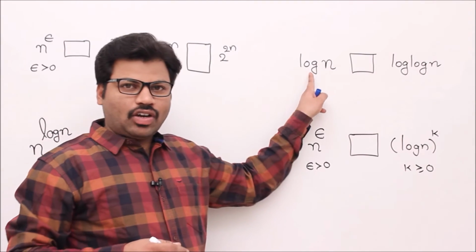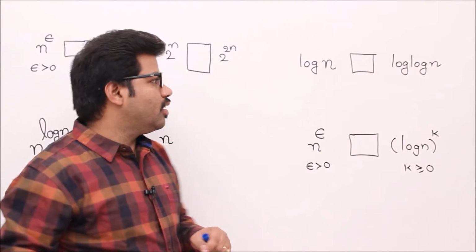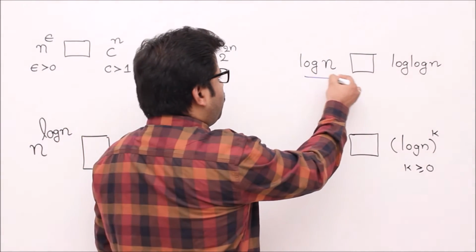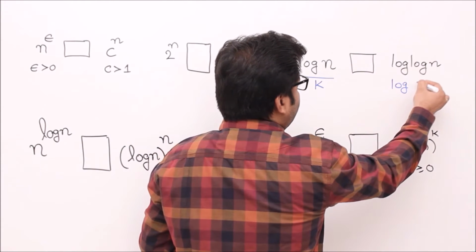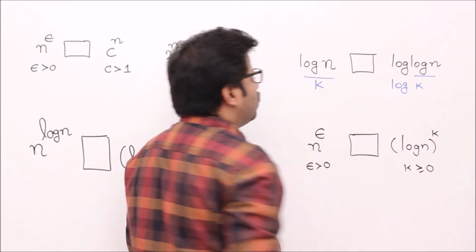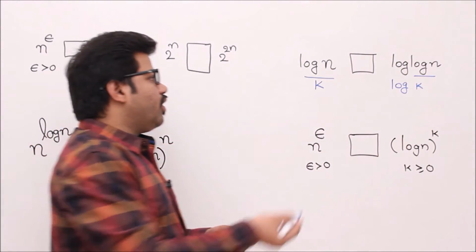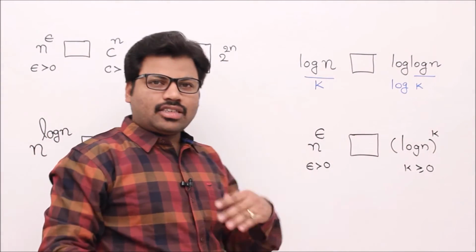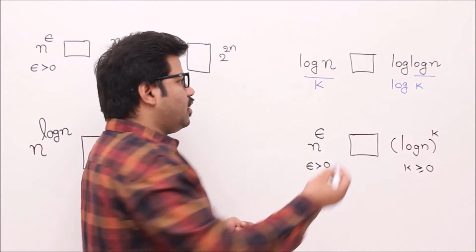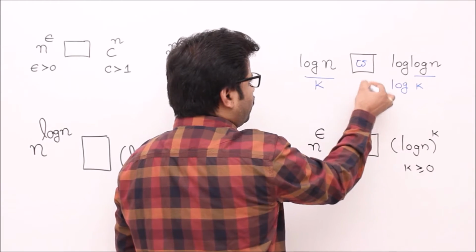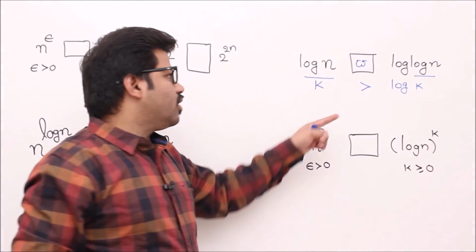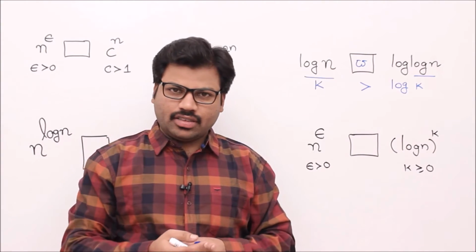First we start with this one, log n versus log log n. It's so simple. Let me assume log n as k, then this will become log k, isn't it? So k versus log k. We already know that k is asymptotically bigger than log k, isn't it? That's why the symbol is omega, or greater than. k greater than log k. So in asymptotic notations it is omega, isn't it?